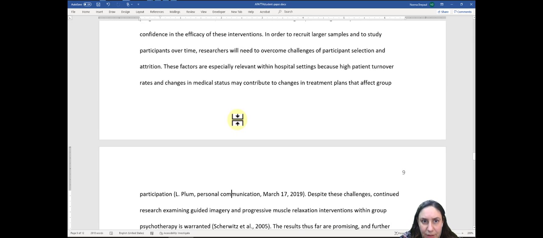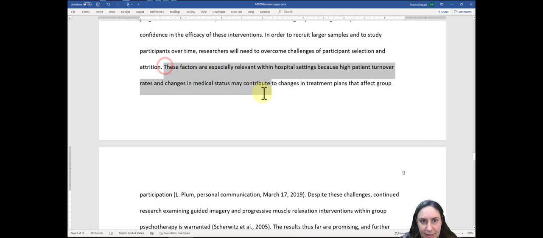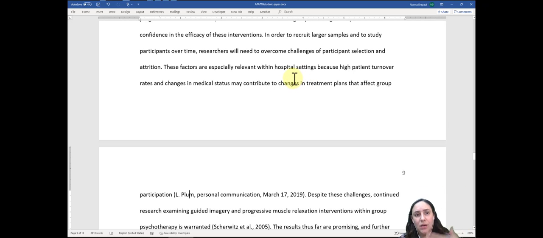I'm going to scroll up a little bit just to see what the context is, and here's the sentence. And here's just talking about, here's a paraphrase. And then that means that this is coming from this particular person who may have said something like this, and this student or the person writing this, they're just quoting, or no, not quoting, I'm sorry, paraphrasing from this person, from a conversation, a personal communication or a conversation that happened on March 17th, 2019. So that is the way how you could also cite if you have conversations.